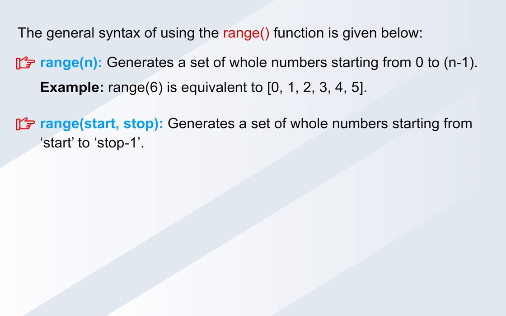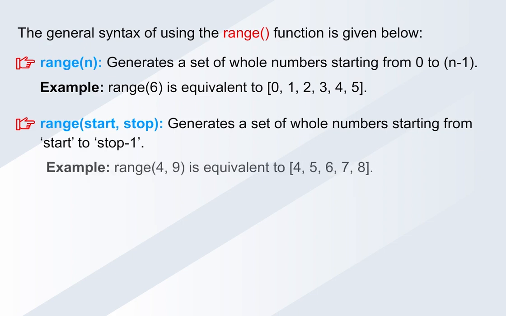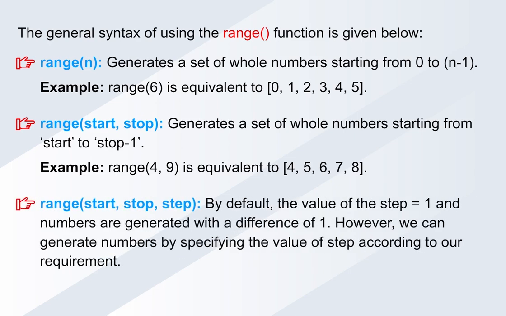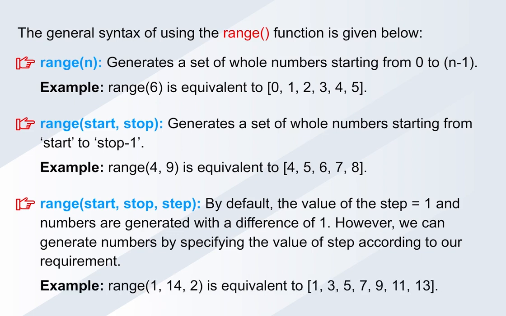range(start, stop) generates a set of whole numbers starting from start to stop-1. Example, range(4, 9) is equivalent to 4, 5, 6, 7, 8. range(start, stop, step). By default, the value of the step is equal to 1 and numbers are generated with the difference of 1. However, we can generate numbers by specifying the value of step according to our requirement. Example, range(1, 14, 2) is equivalent to 1, 3, 5, 7, 9, 11, 13.